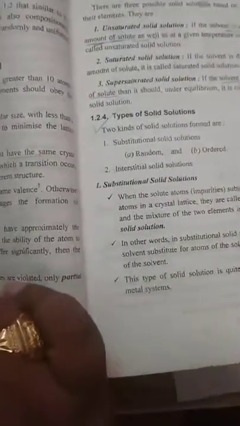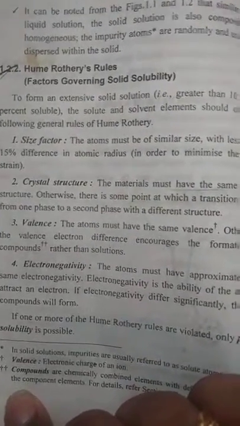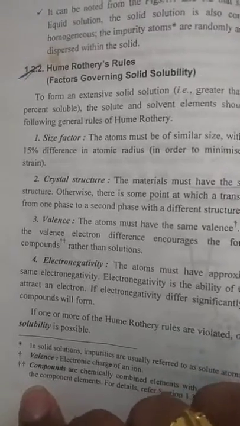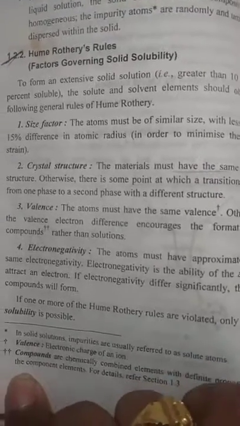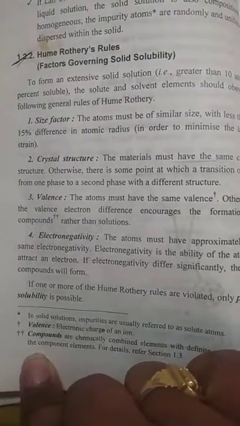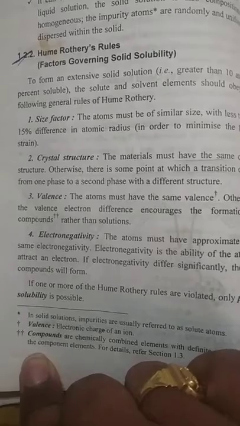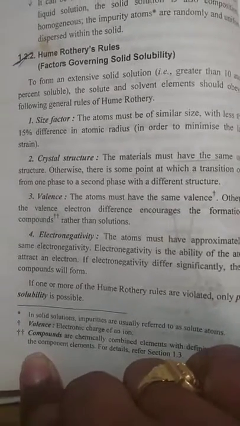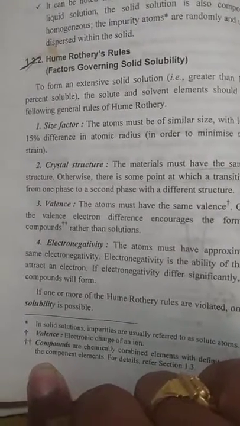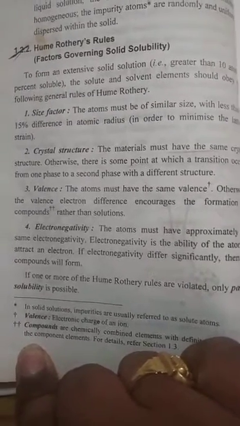Yes, so to obtain the solid solution, it should obey Hume-Rothery's rules. So what is that? Size factor: the atoms must have almost similar size, with less than 15% difference in atomic radius. If the size factor is similar, then only the solid solution will form. And crystal structure: the materials must have the same crystal structure.